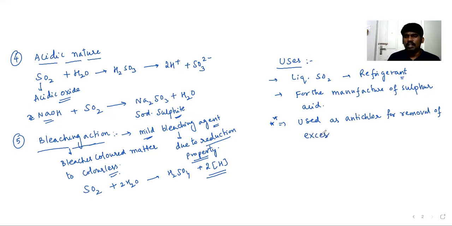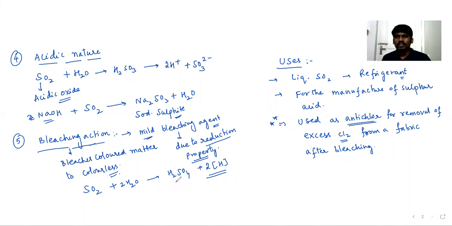Anti means against. Used as anti-chlor for removal of excess chlorine from a fabric after bleaching. Anti-chlor means which can be used for removal of the chlorine.